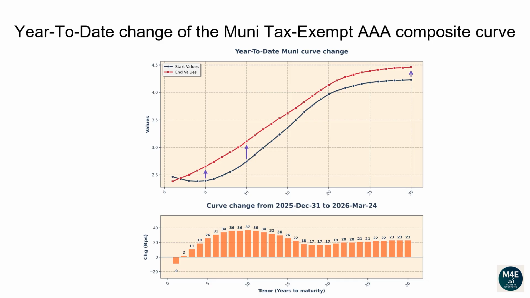The 1-year tenor changed -9 basis points. The 2-year tenor changed 2 basis points. The 5-year tenor changed 26 basis points. The 10-year tenor changed 37 basis points. The 20-year tenor changed 17 basis points. The 30-year tenor changed 23 basis points.